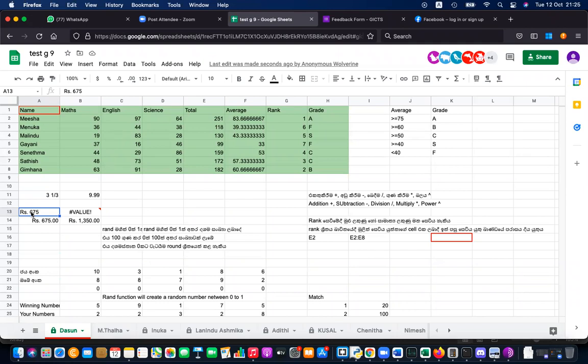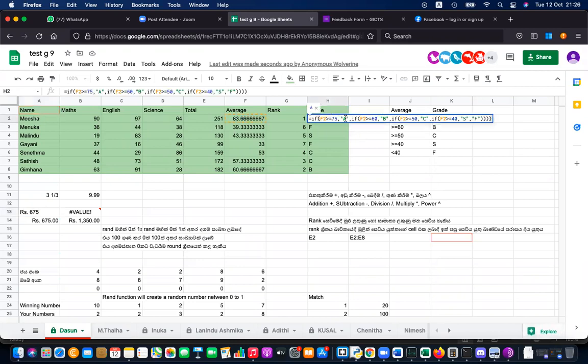Excuse me, sir. My question is actually not related to this lesson, but sir, can't we use emojis to grade? So it's a nice question. You're asking whether it's possible to graphically represent the grade. Yes, sir, emojis and all. Yes, you can use it here. Actually, you have to introduce the emoji then, right? Maybe you have to type like this. This is not an emoji, but you can use ASCII characters.